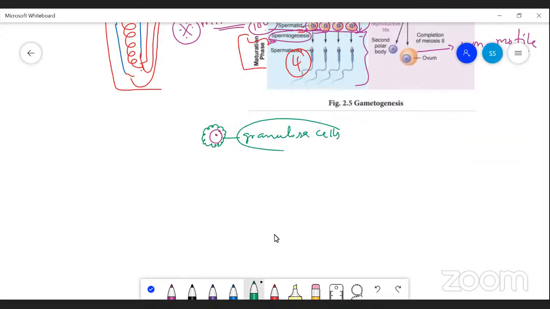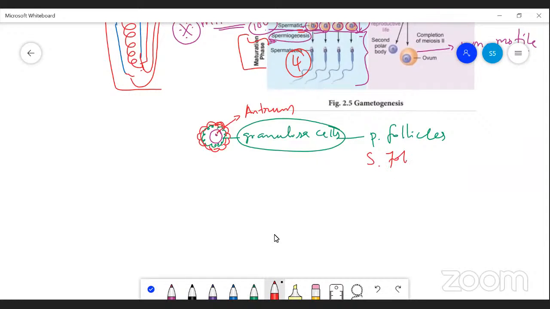When the granulosa cells are surrounding it, they are called primary follicles. Okay. Now the primary follicle gets mature, and a further layer of cells is formed around it, leaving a space inside, that is called the antrum cavity.